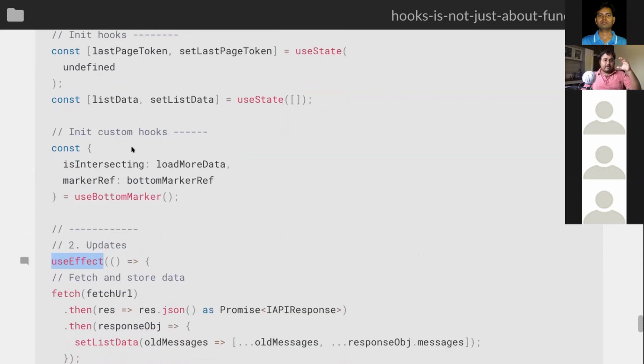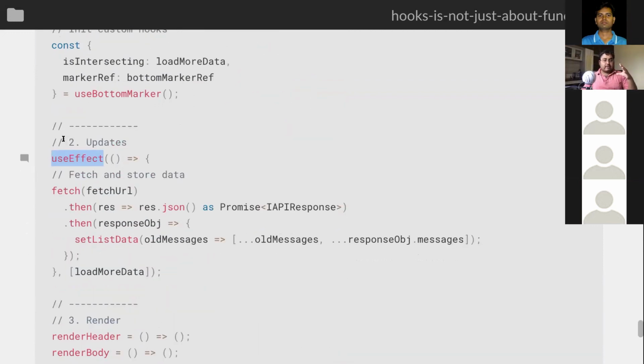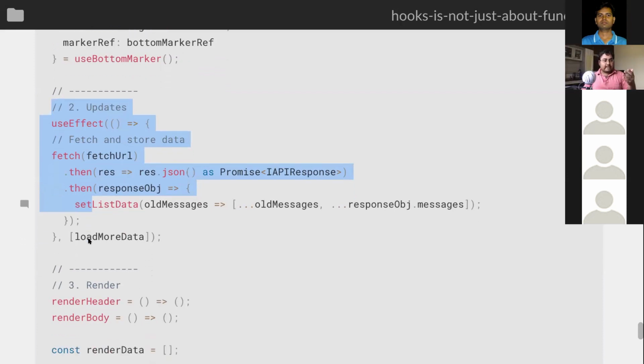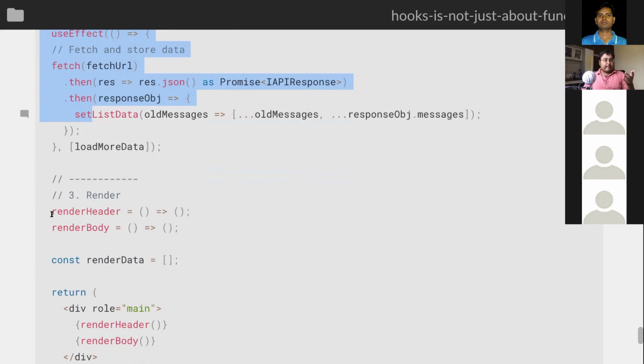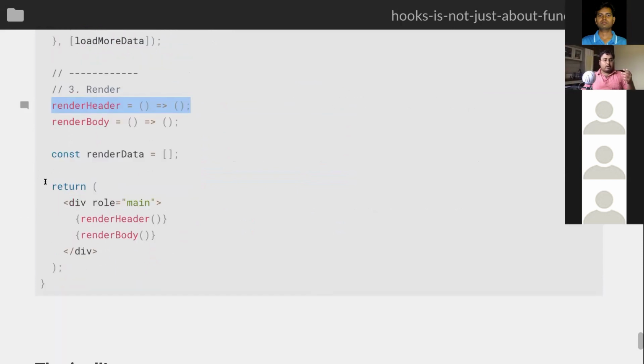So there is quite a bit of initialization code. There is quite a bit of, where you create some methods, like you create useEffects. You say, what all callbacks do I need, and what all utility methods do I need. And then finally in render, maybe you create some partial renders. So you say that, okay, this is how I want to render my head, this is how I want to render my body, and then put them all together in the final return statement.